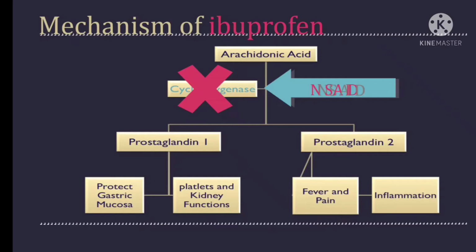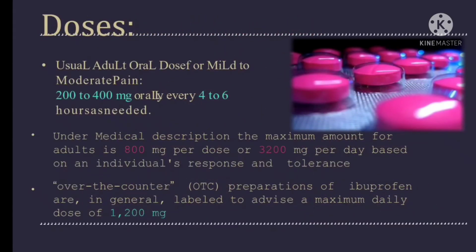So when there is no prostaglandin 2, there is no fever, pain or inflammation. This is the mechanism of action of NSAIDs: they inhibit the cyclooxygenase or COX pathway, so ultimately no prostaglandin and no fever, pain and inflammation. That's why it is analgesic, antipyretic, meaning it reduces fever, and anti-inflammatory in action.